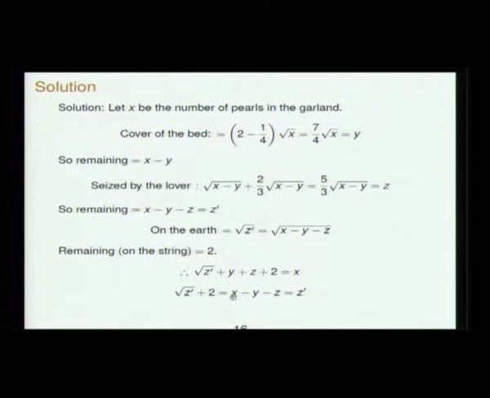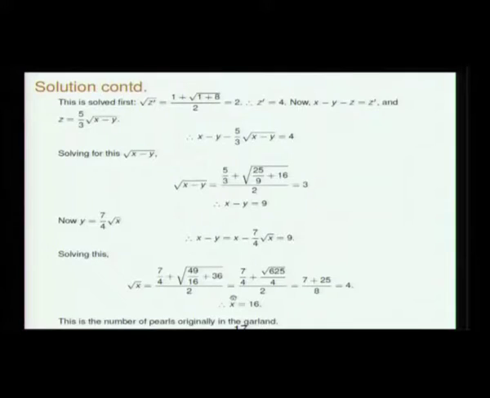Now you solve for z prime. You will get the solution as root z prime is 2, so z prime is 4. Now x minus y minus z is z prime, and z is already given as 5/3 root of x minus y minus 5. So x minus y minus 5/3 root of x minus y is 4. You solve for x minus y, and x minus y will be 9.